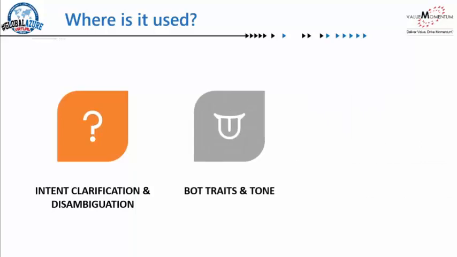Then bot speaking. Let's say the bot is capable of giving a spoken reply. We can configure the traits and the tone of that bot in such a way that it almost sounds like a human. So when we interact with that bot, it feels like we're interacting with a human. Such a level of customization can be done using Personalizer.